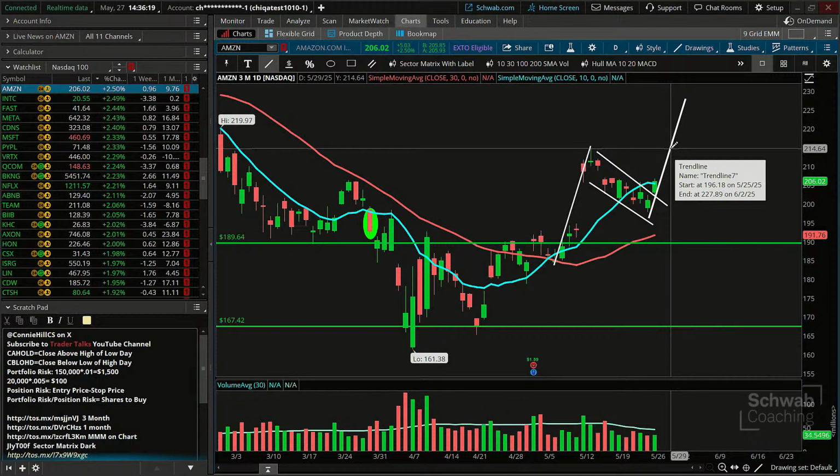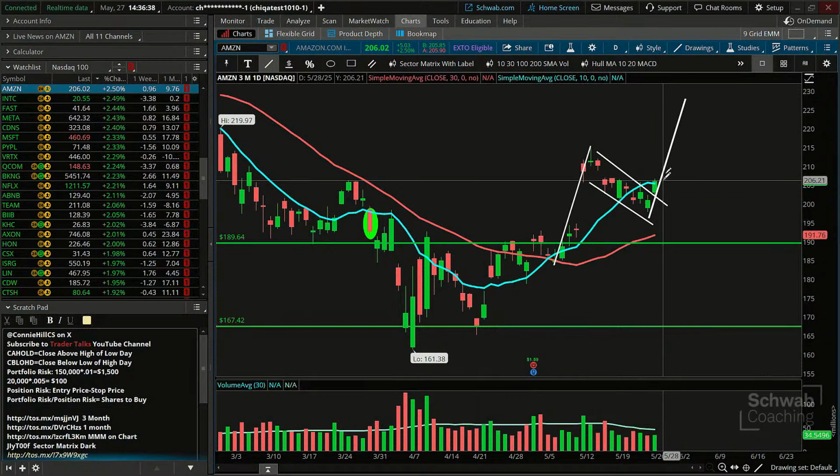Could we adjust? We absolutely could. Okay, you want to have rationale for it, why you're doing it, and could you adjust them every single day? You could. Now, if it doesn't move a whole lot, you might not want to, but if it's making some decent moves in the direction we're interested in it going, we absolutely could. And then cinching up our stop loss along the way as well, our exit points.